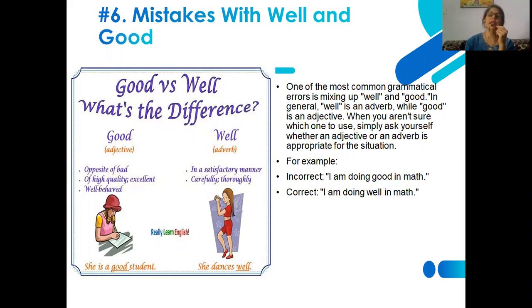The sentence is demanding an adverb and still we are using an adjective. That means we are not well aware of what adjectives and adverbs are, and we are committing an error that is to be avoided.